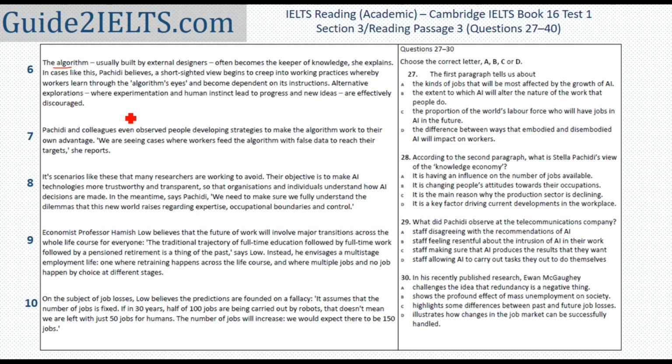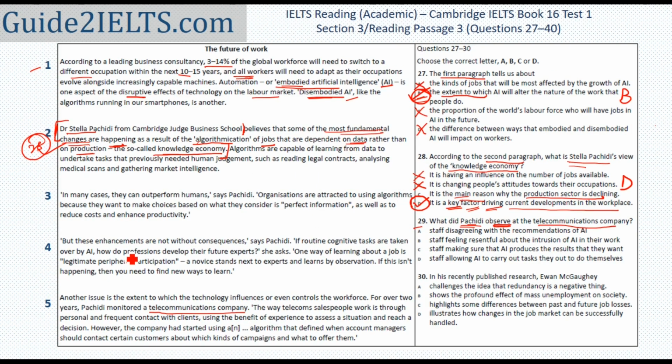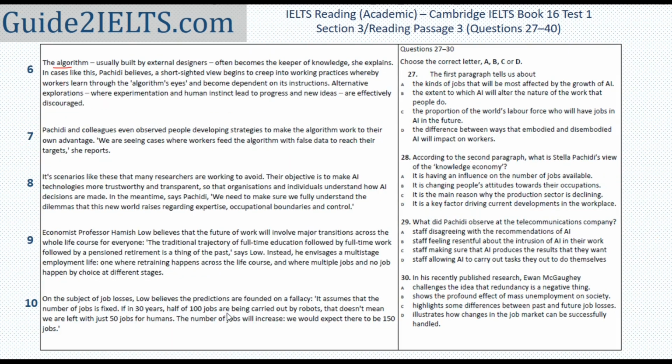If I'm not able to find the answer to my question within the 5th paragraph, then I may have to read up on the 6th one too. But for now, I'll avoid doing that. So I'm going to start reading the options. She observed staff disagreeing with recommendations of AI. At least till here, there is no mention of any such thing. Next one, staff feeling resentful about intrusion of AI; staff making sure that AI produces the results that they want. So AI here is the algorithm that is being used. And clearly the answer is not in the 5th paragraph, even though the term telecommunications company was found here. So it seems as if the answer is later.